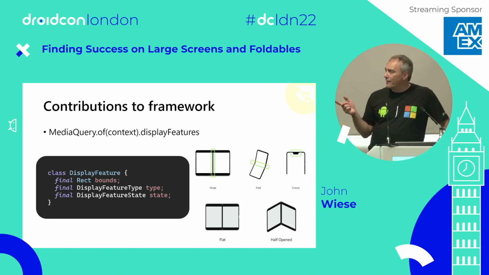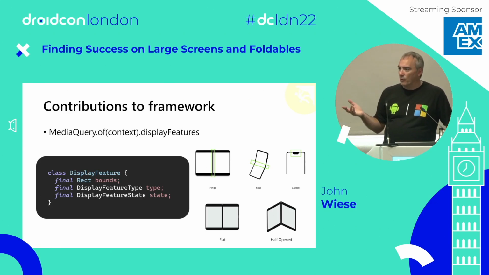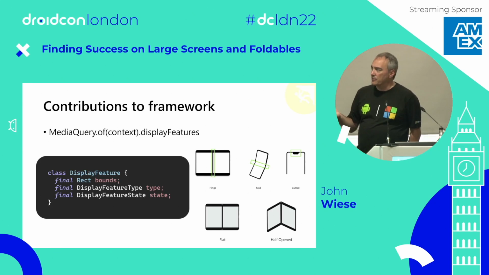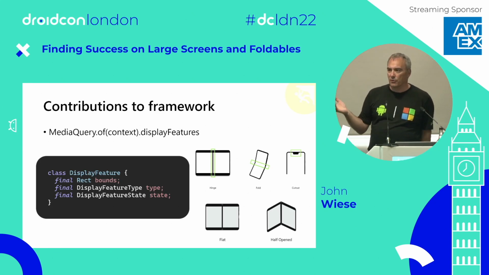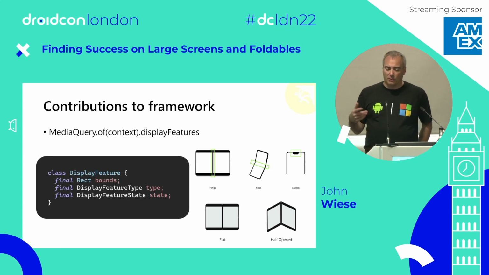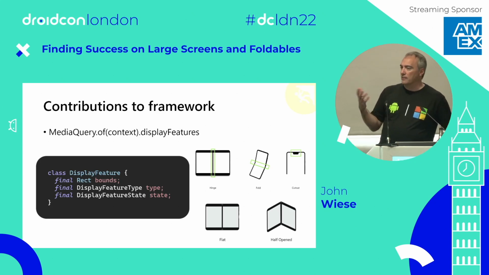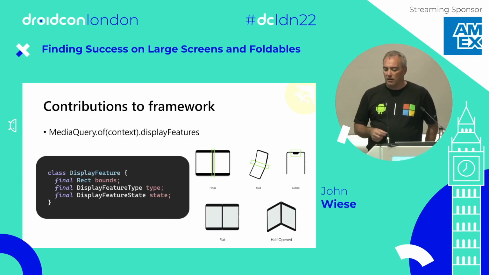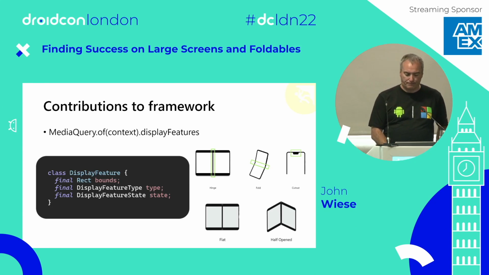You may have caught that I mentioned that it's an innumerable list of display features. And that's because a device might have more than one display feature. In particular, the Samsung devices do. So the folds have obviously a fold and a cutout. And in the future, there may be other devices that have 2 or even 3 potentially or more cutouts. So basically what we've decided to do with Google was make it a list rather than just a single entry that you would get back.